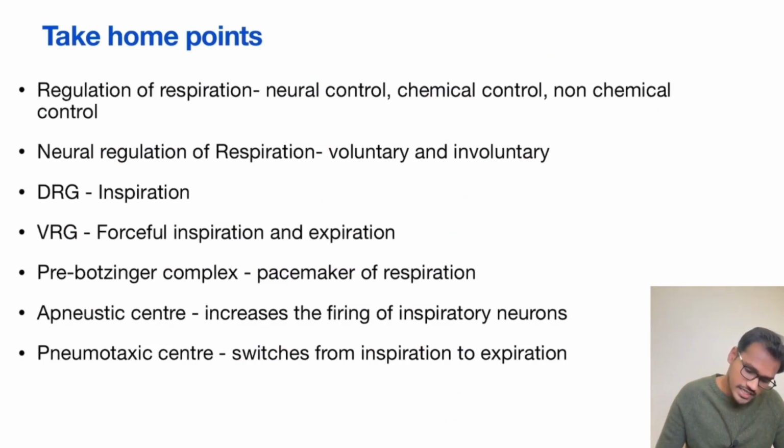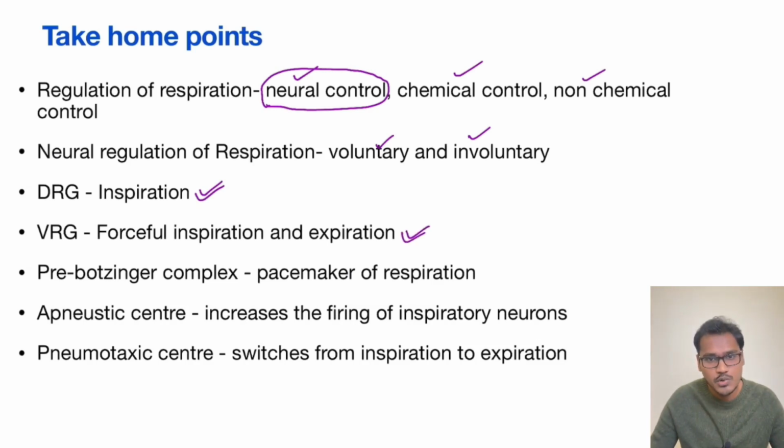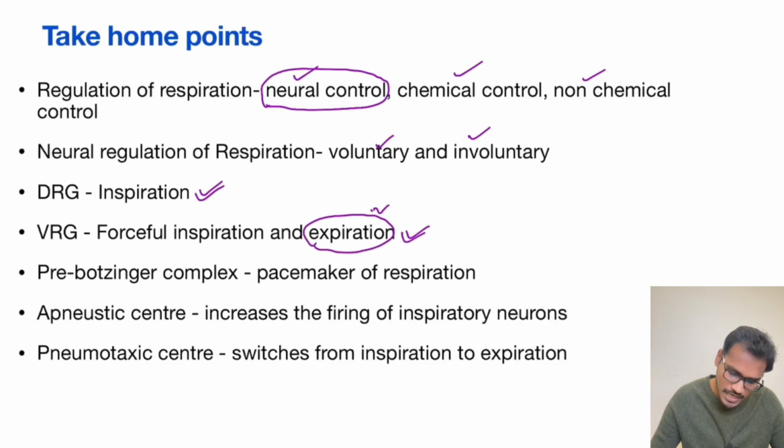Okay. Now coming to the take home points. What we saw today: the regulation of respiration is under three controls, that is neural control, chemical control and non-chemical control. Today we discussed neural control, which is further divided into voluntary and involuntary. Voluntary is from our cerebral cortex. If only voluntary is there, it will lead to Ondine's curse. Then the DRG: its predominant function is to control inspiration. Then the VRG can do inspiration and expiration both, but only whenever there is a requirement or when it is done forcefully. It especially helps the forceful expiration part.